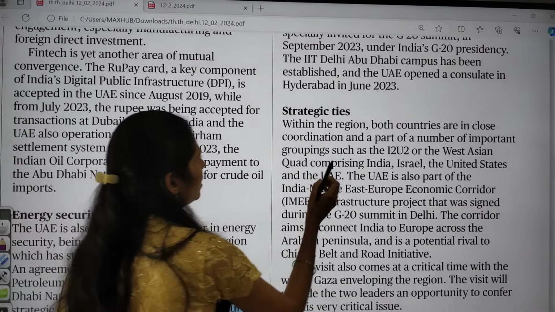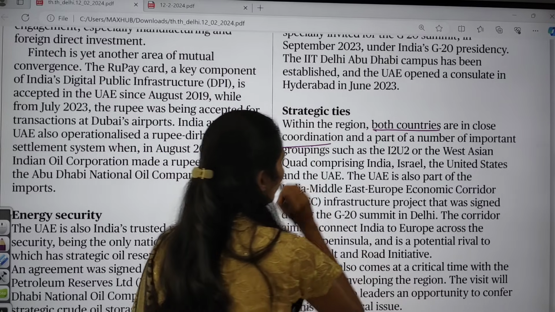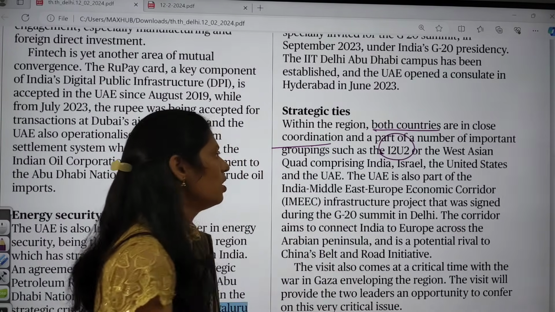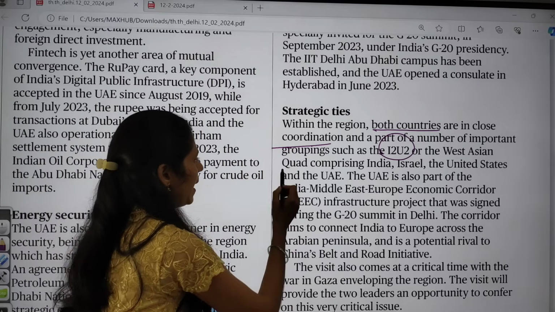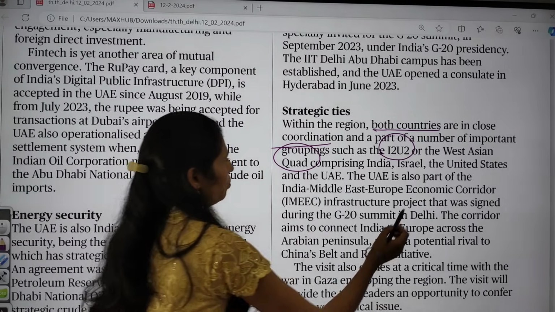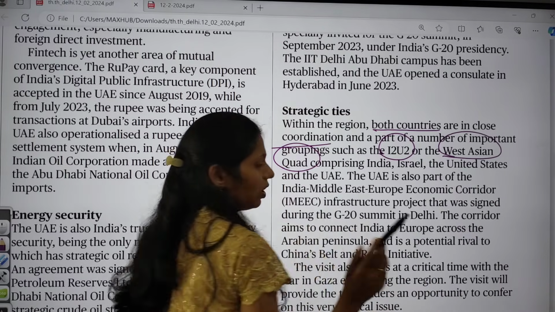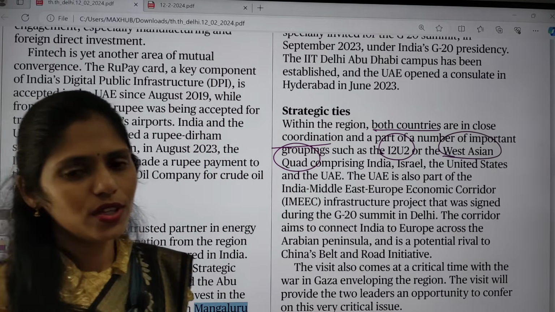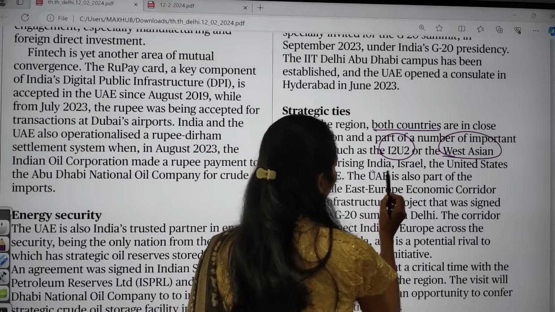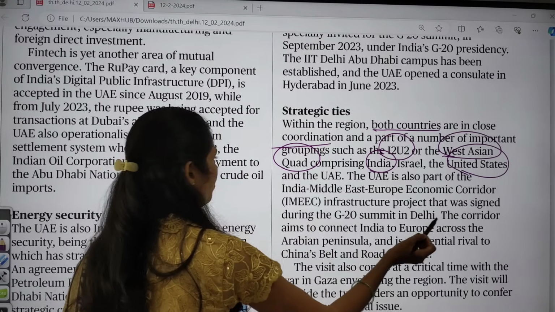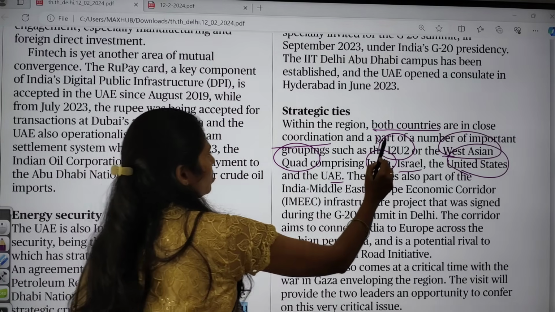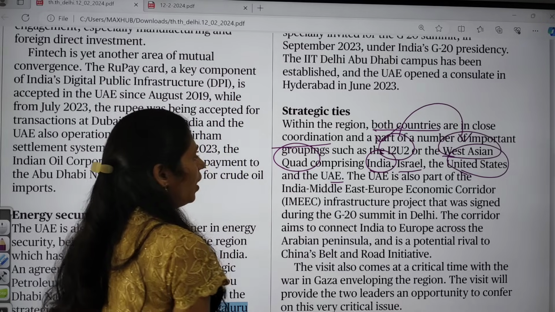Yes, so both countries are in close coordination because they are partners in I2U2. Even India and UAE are partners of the West Asian Quad. Not Quad, Quad is India, US, Japan and Australia. But in this West Asian Quad, we have 4 countries. Again, India, UAE and US are common, and next we have Israel. So I2U2 is also called the West Asian Quad.